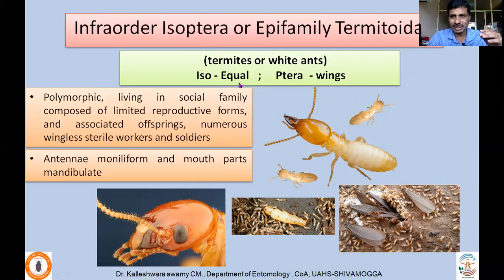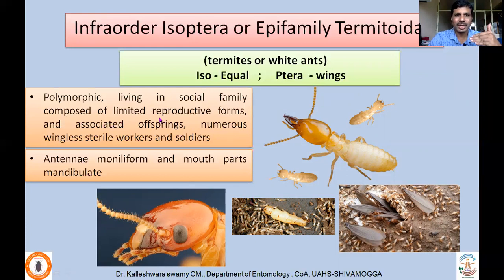How was the name Isoptera derived? Iso means equal, ptera means wings. That means both forewings and hind wings are of the same structure and same size. That's why they are called Isoptera. They are polymorphic. That means a single species has different castes like workers, soldiers, king, and queen, like honeybees, where there will be drone, queen, and workers. They are polymorphic, living in a social family.